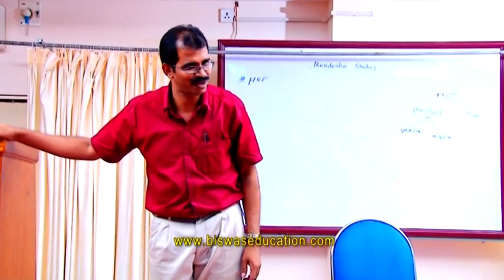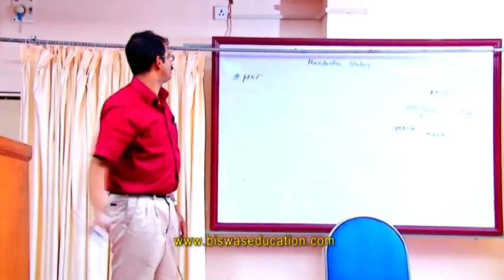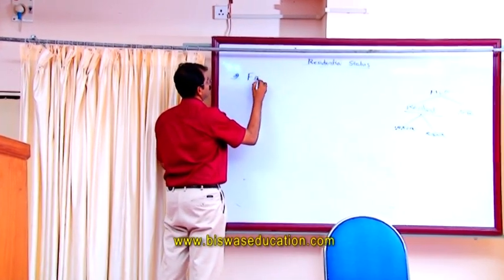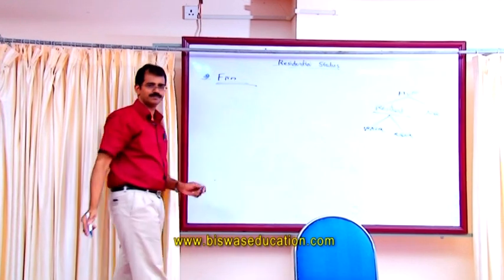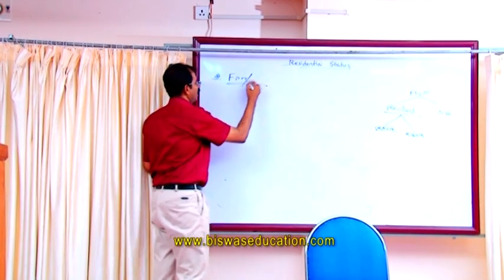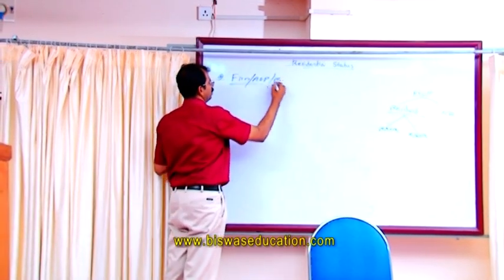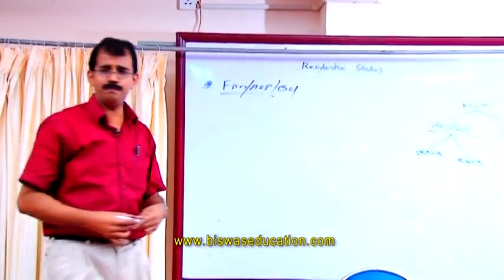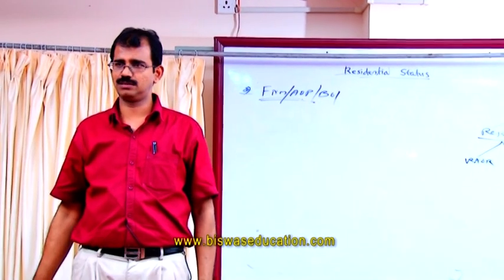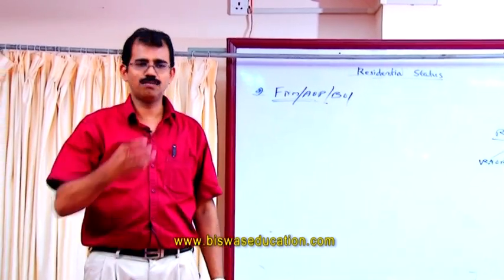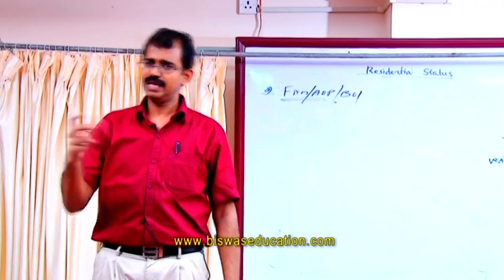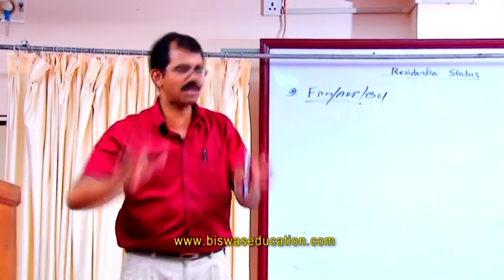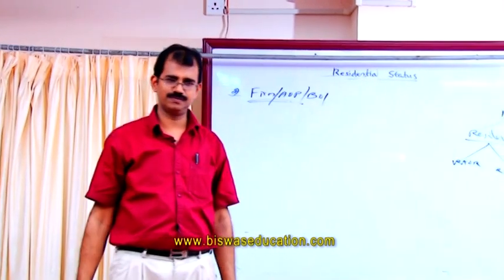Clear? Perfect. Now we are going for the residential status of firm, AOP, BOI. What is a firm? A partnership firm. What is AOP? Association of persons. What is BOI? Body of individuals. In their case, the residential status is determined just like HUF.